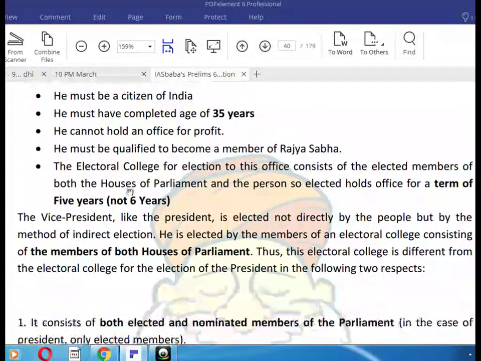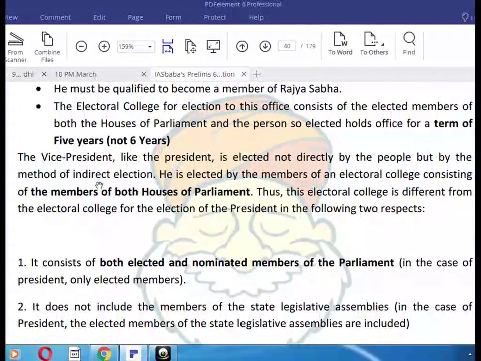The Electoral College for election to this office consists of the elected members of both Houses of the Parliament, and the person who is elected holds office for a term of 5 years, not 6 years. The Vice President, like the President, is elected not directly by the people but by the method of indirect election.